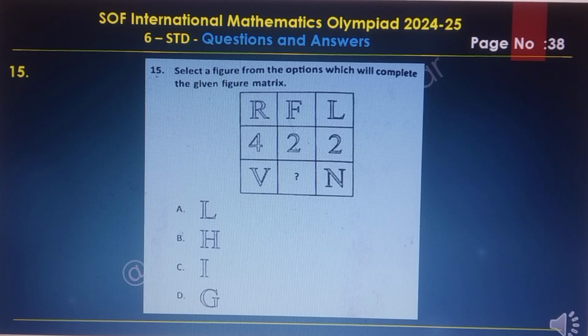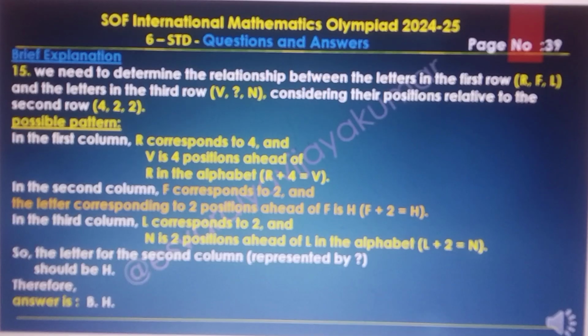And question number 15. Here is the selected figures from the options which will complete the given figure matrix. R, F, L and 4, 2, 2, V, question mark, N. Option A, B, C, D is there. Here the answer of this question is option B, H.